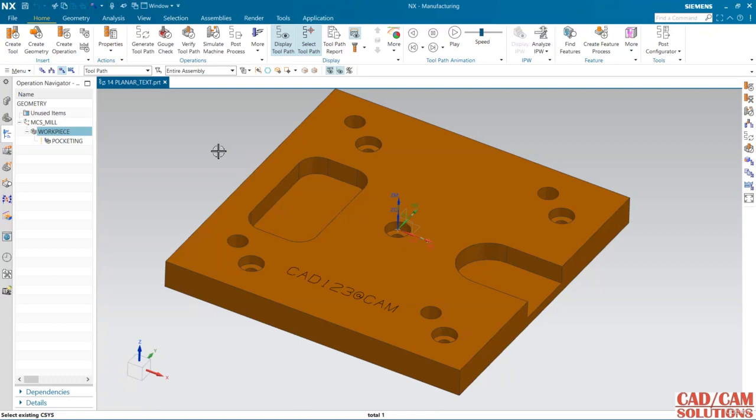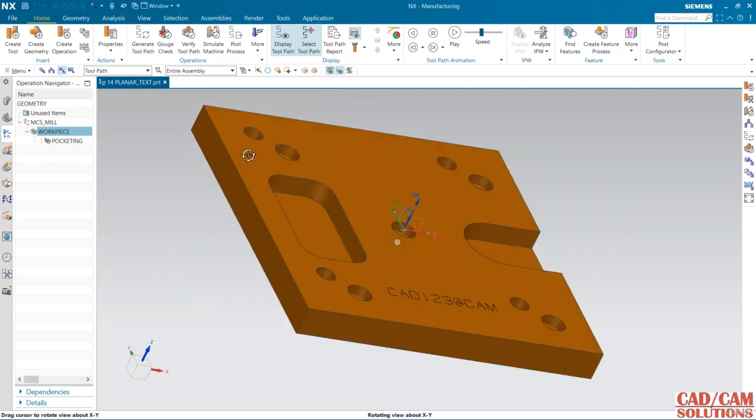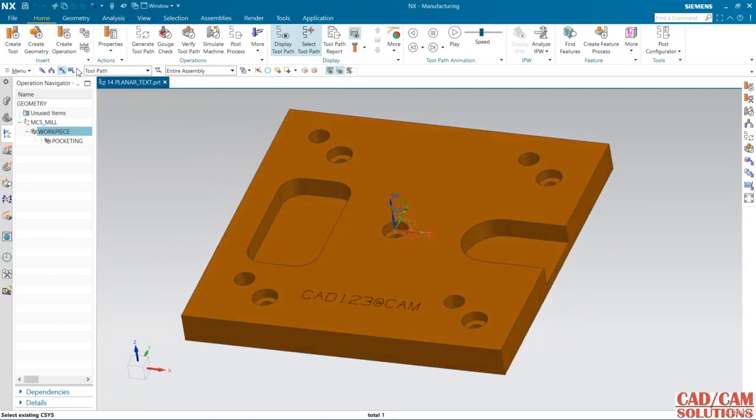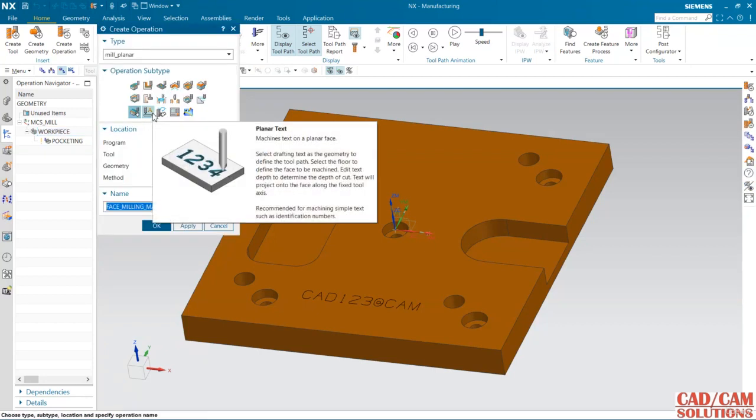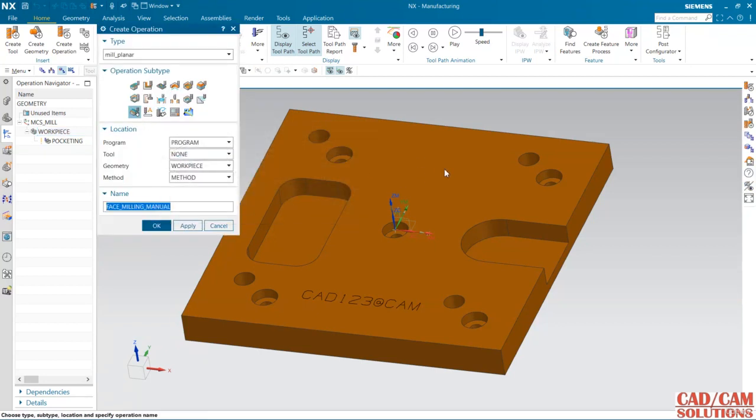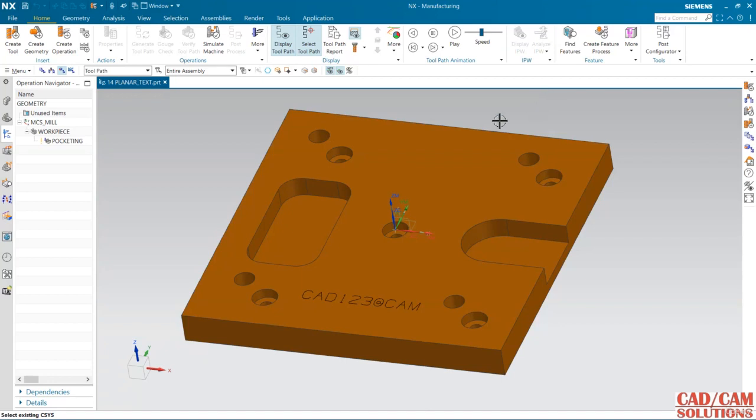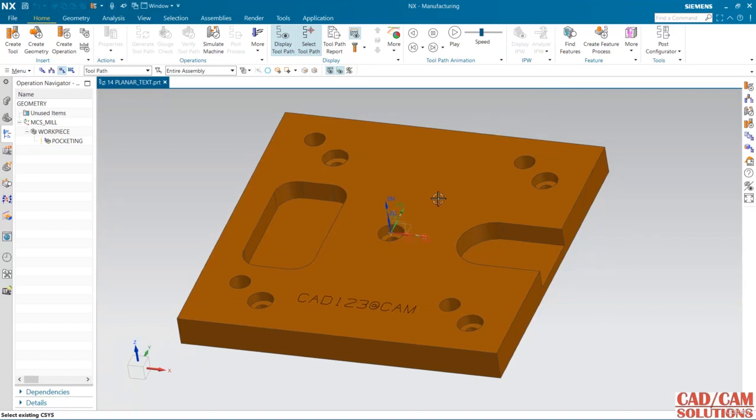For text milling there is a condition: for planar text the surface must be planar, and the text you create here must be a drafting text.